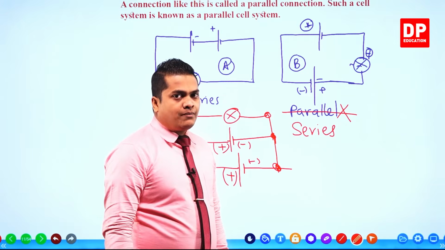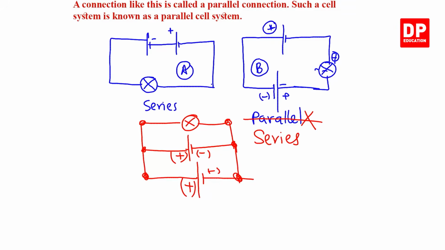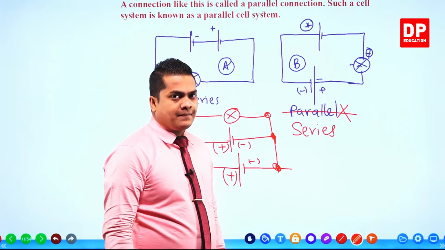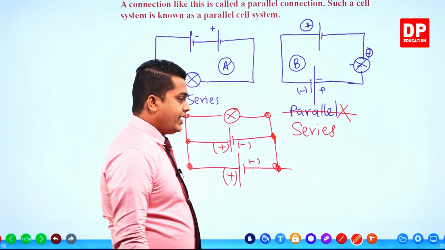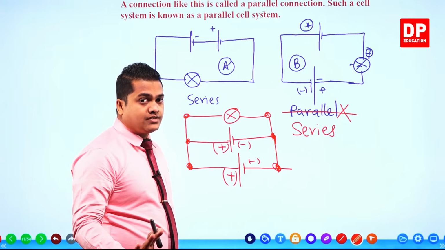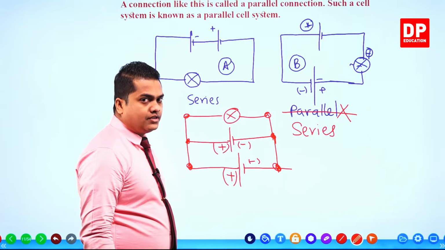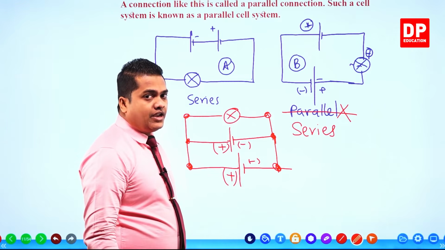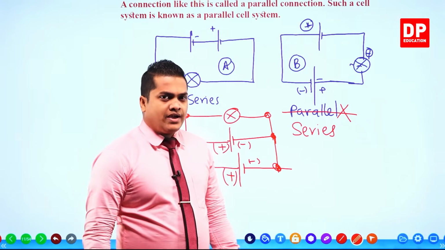If all positive terminals are connected to each other and all negatives are connected to each other, then it is a parallel connection. Series and parallel, don't get confused, okay? Don't check the way they are placed, but check the way they are connected to each other. That's the better way of finding out whether the connection is series or parallel.